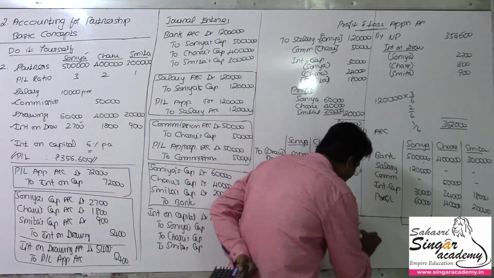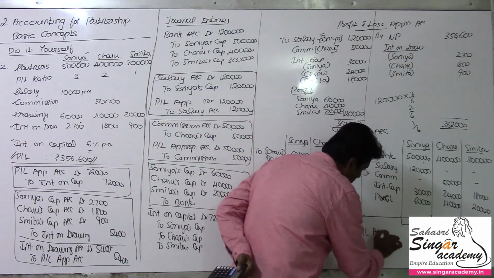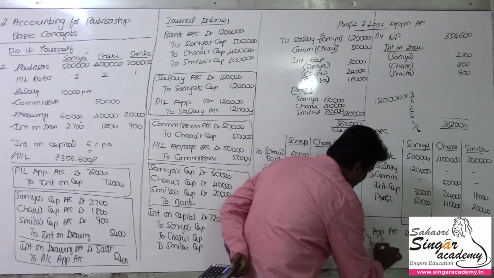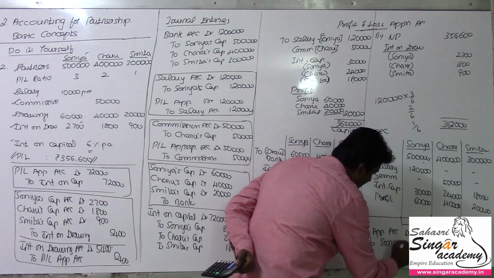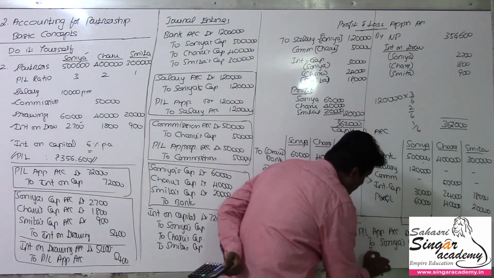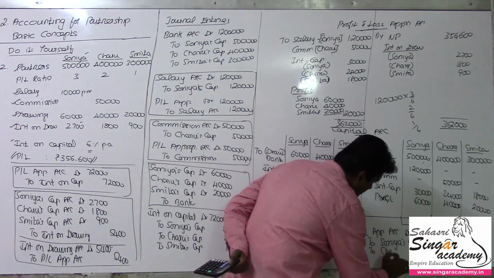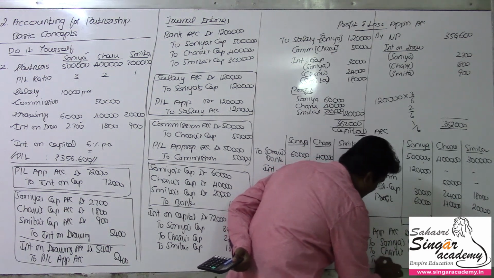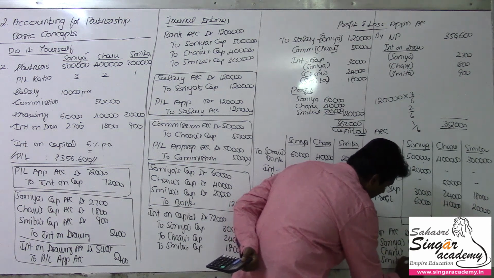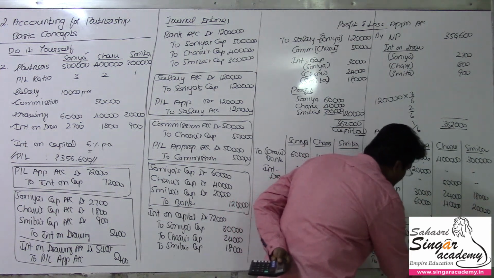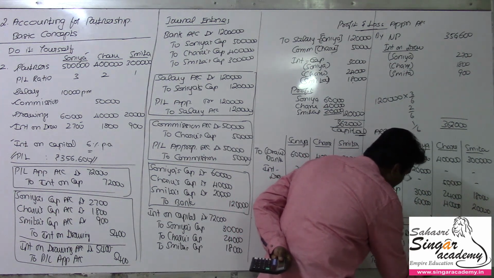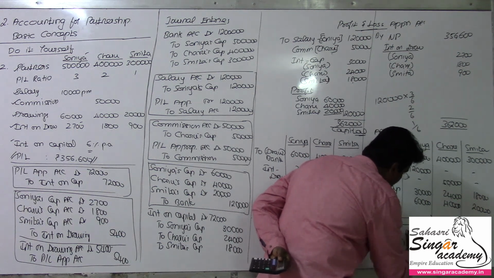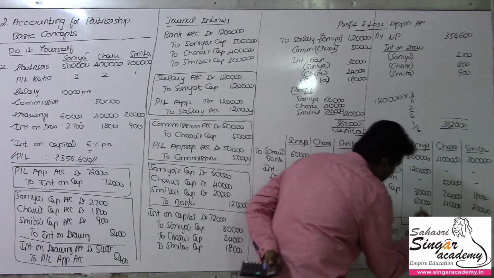So the entry will be P&L appropriation account debit to Sonia's capital, Charu's capital, and Smita's capital, the values being 60, 40 and 20. I have passed all the journal entries here. So the overall value will be 1,20,000.